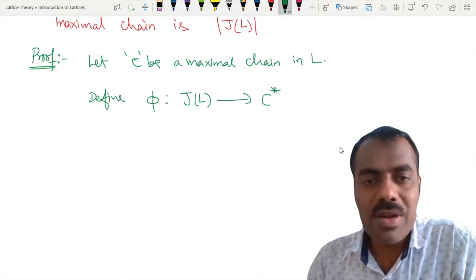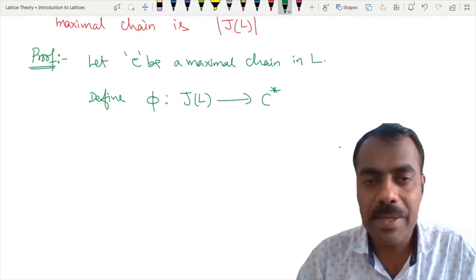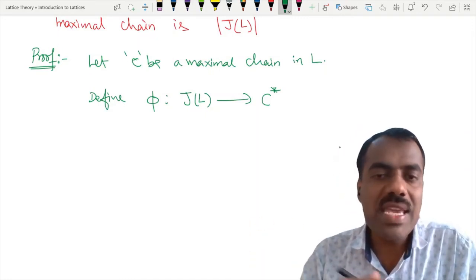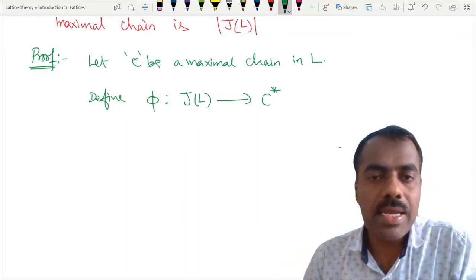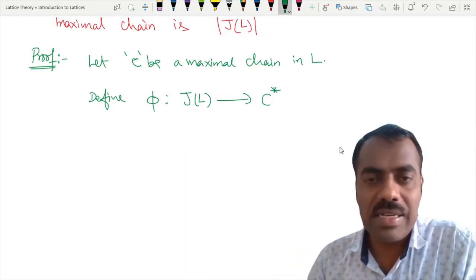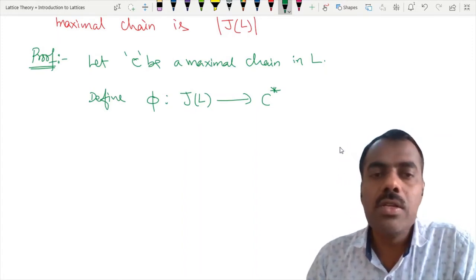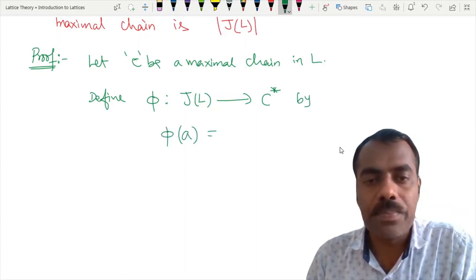So the number of elements of this is the same as the number of elements of this because we are in the finite case. But the cardinality of C star is just one less than the number of elements of the chain, and it is nothing but the length of this chain. Right. So if we can first define the map and then show that it is a bijection, that is the idea.